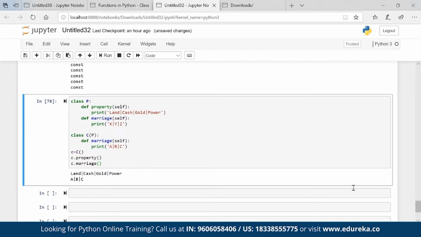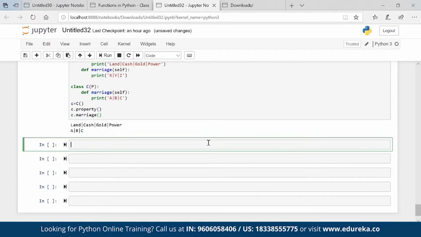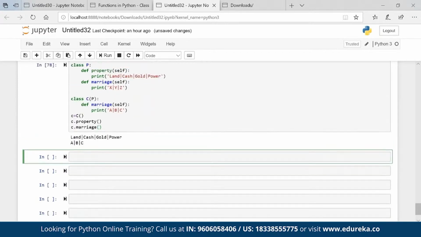Okay. But now, let's say the parent says, do one thing, choose girls from my options and from your options. You can choose out of 6 girls, whichever you want to marry. Then how will that work? So there is a concept of the super keyword. Basically I'll get the property of the parent also. So let me copy all this stuff, so I'm not writing it again.